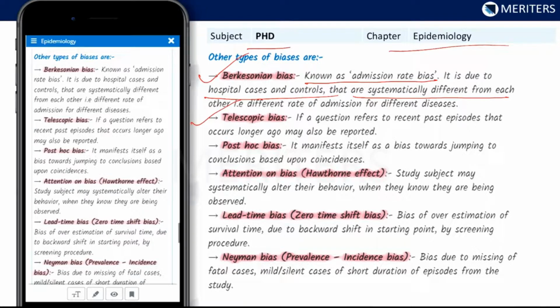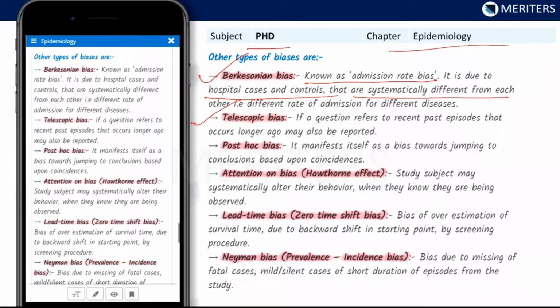In this Parkinsonian bias, there may be a spurious association between a disease and a characteristic because of different probabilities of admission to a hospital for those with a disease, without a disease, and with a characteristic of interest. This Parkinsonian bias is otherwise called hospital selection bias or fallacy bias, and it is a type of selection bias.